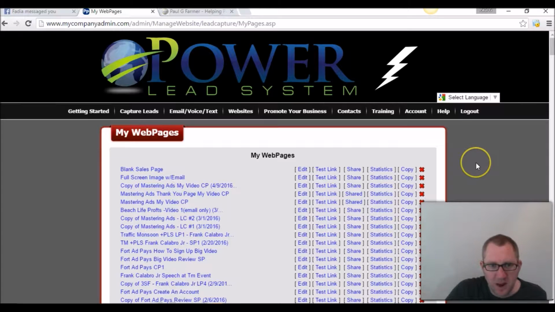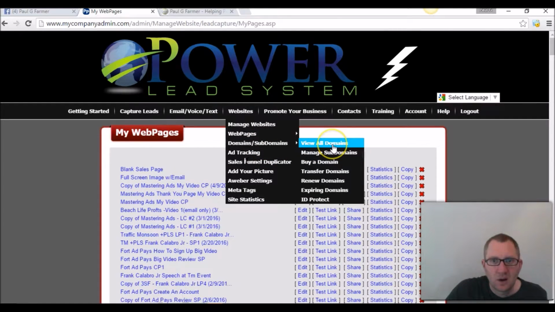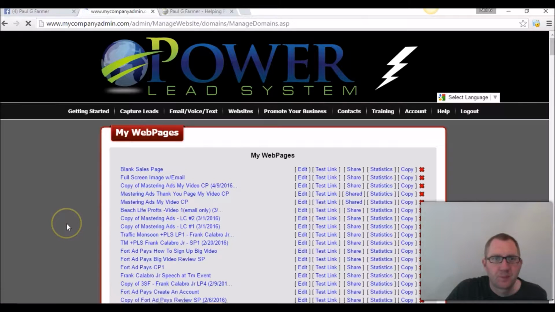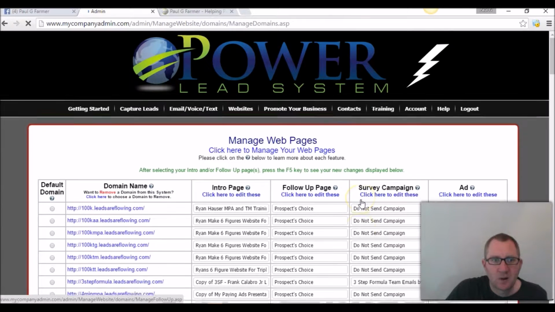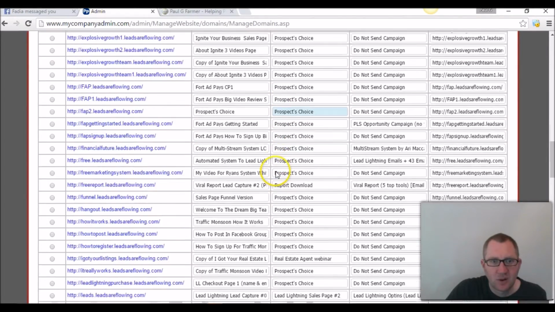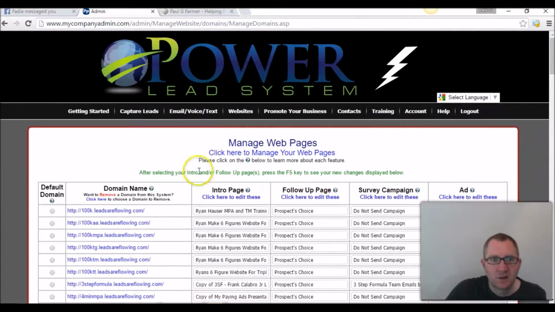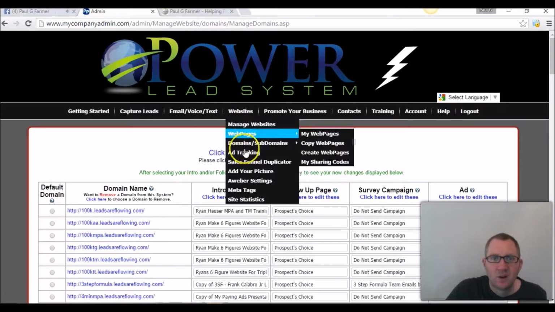So you purchase a domain when you come into Power Lead System, and that's like, I want to say $12 to $13 a year. And with that domain, you can create many subdomains. So for example, let me just go to my domains here. You can create a subdomain, and you can put anything you want in front of that domain and link it to a page. You can see I have tons. And these are unlimited throughout the year, so you can put as many as you want, to go to as many pages as you want.